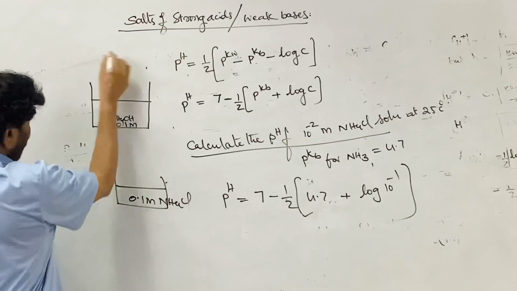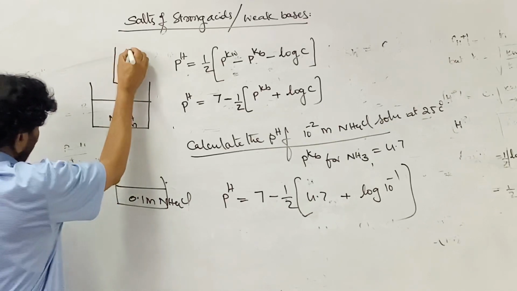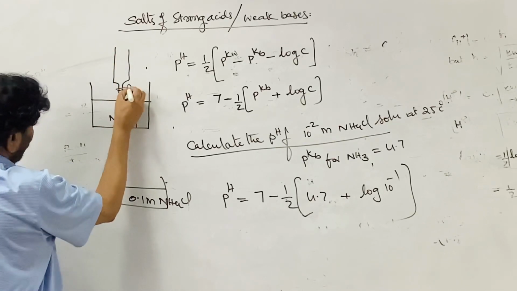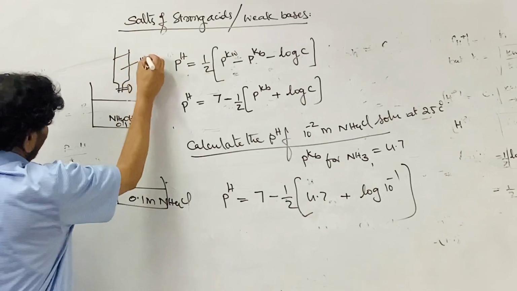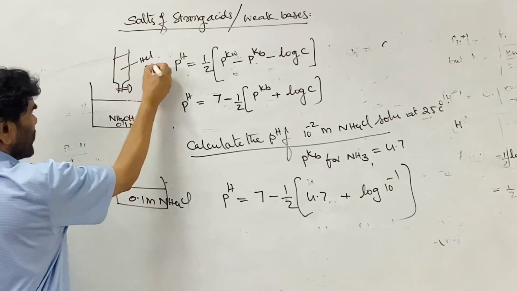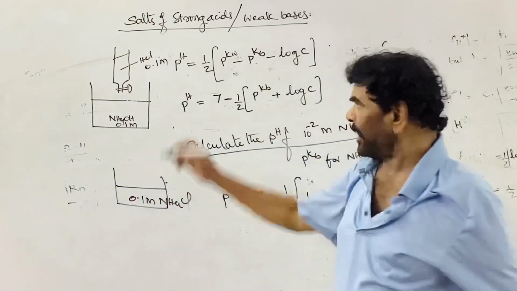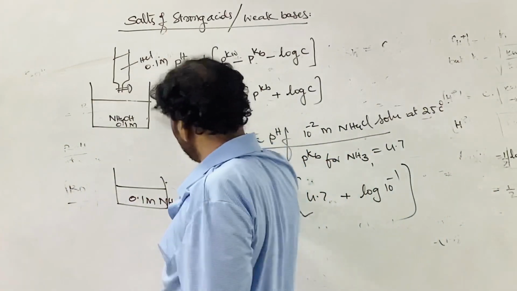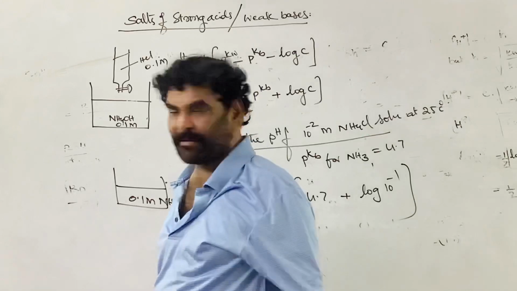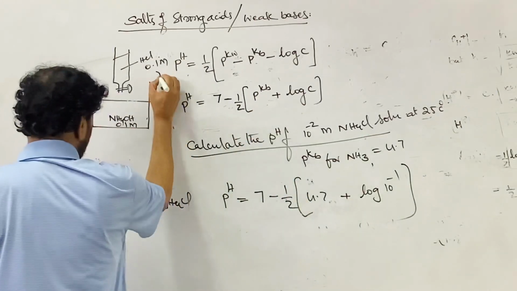This is titrated with a strong acid like HCl. For our understanding, say this is also 0.1 molar. How much is required according to our calculations? 100 ml of this is required.